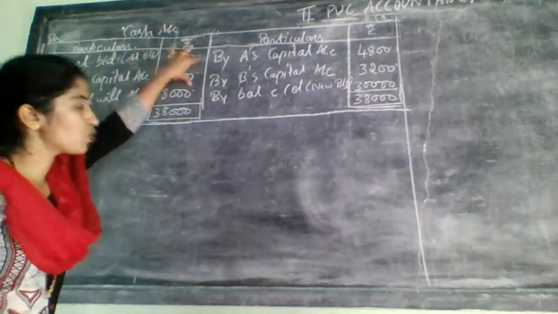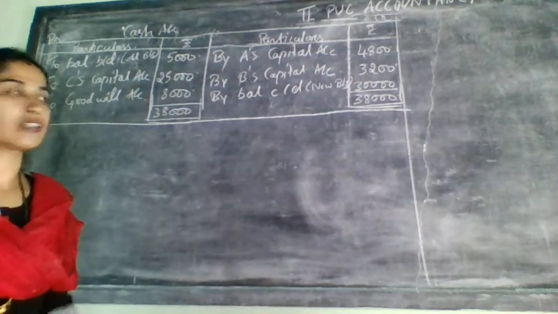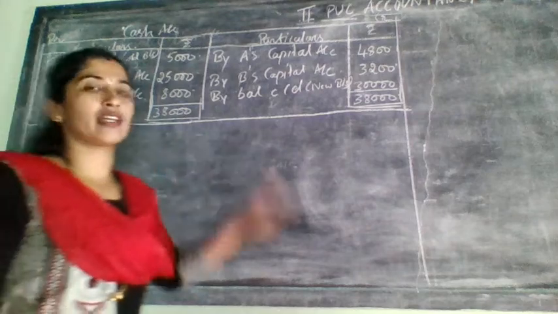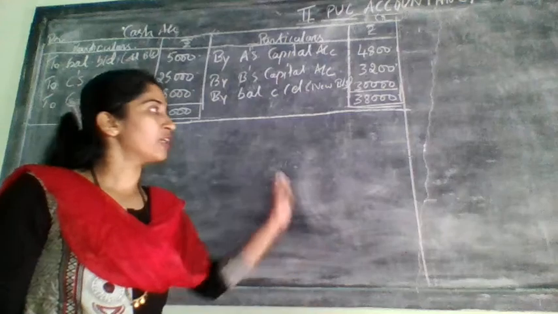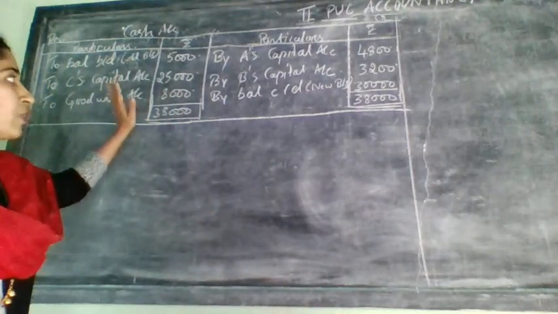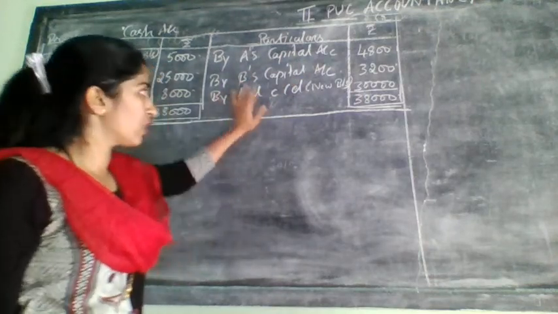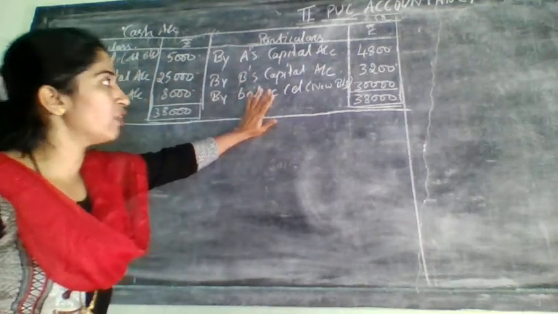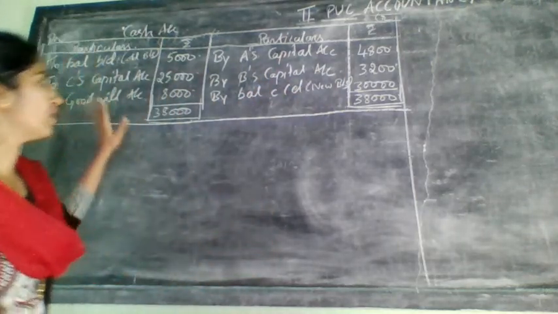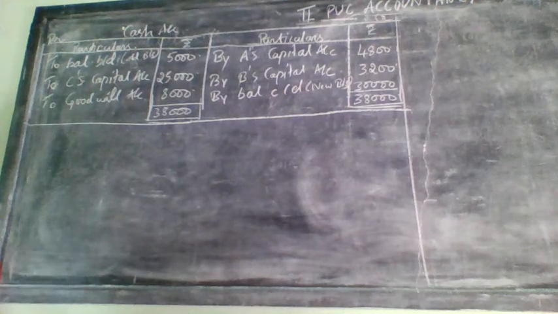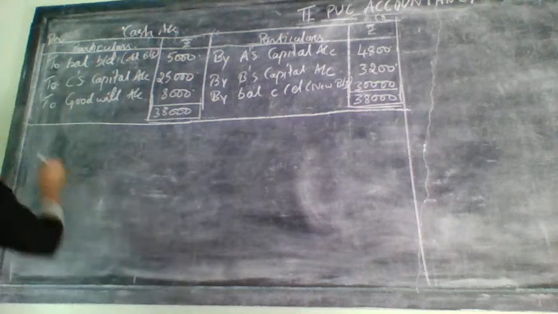That's why when these two entries come, they will not give you extra marks for preparing this cash account. Instead of preparing the cash account, we can do that adjustment while doing the balance sheet only. So you can skip this account. Why? Because no other much adjustment will be there. Only for case 1 you are having so many adjustments in the cash account. Apart from that you will not have much adjustment at all. So directly you can do it in the balance sheet. Next problem I'll tell you how to do it in the balance sheet.